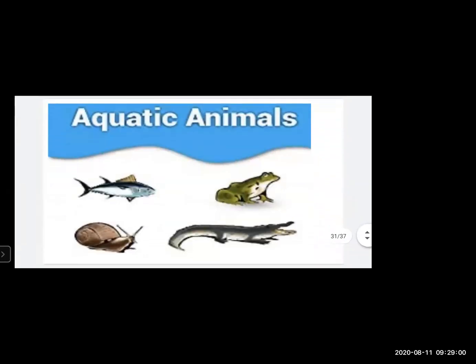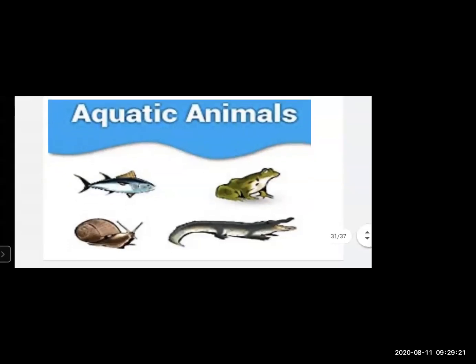Aquatic animals. Now, what do you mean by aquatic animals? Aquatic animals are animals who stay in the water. Okay, so they survive their life in the water. Aquatic animals, for example, fish, frog, crocodile, snail. Okay, so these animals stay in the water.